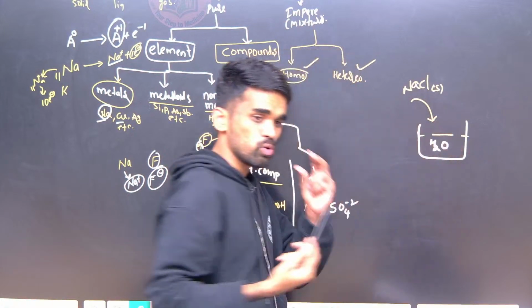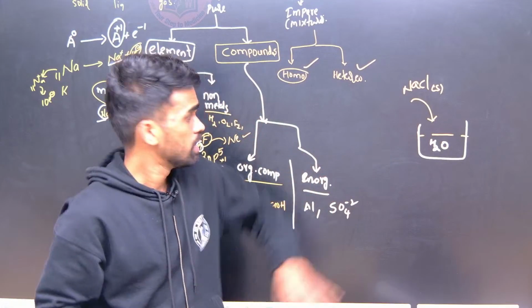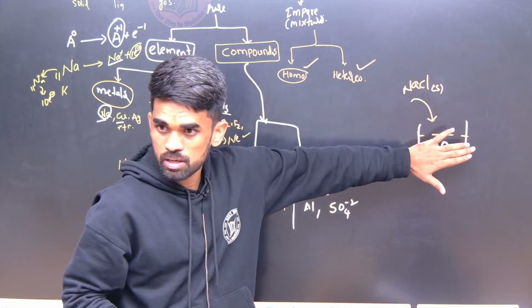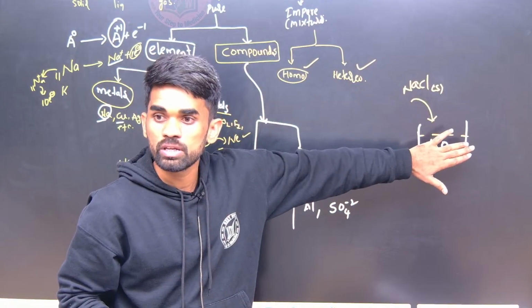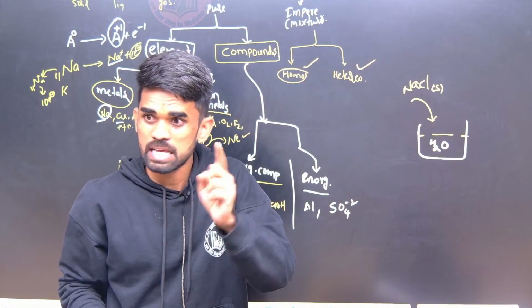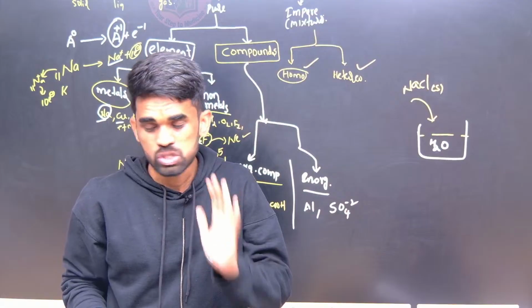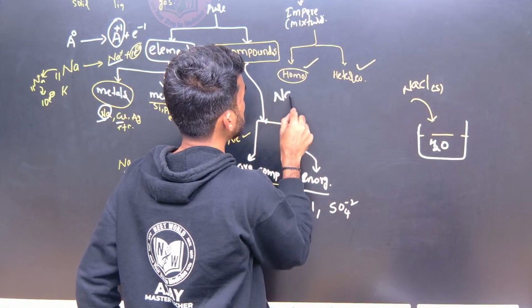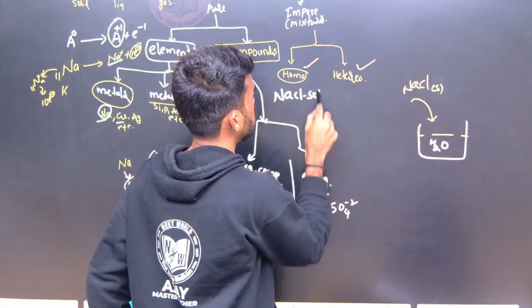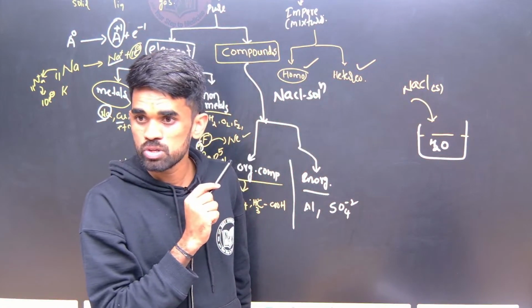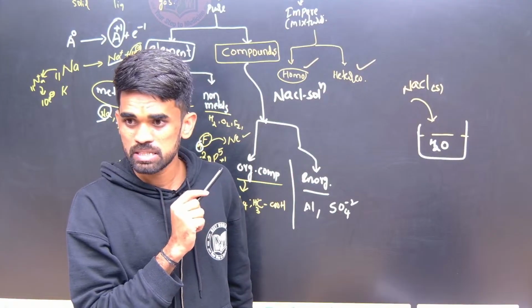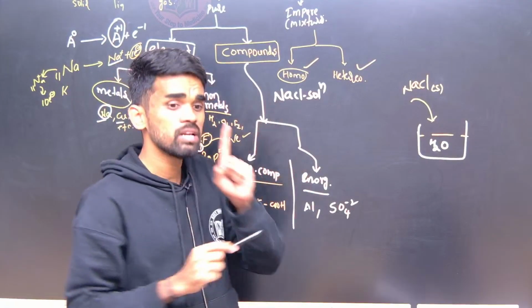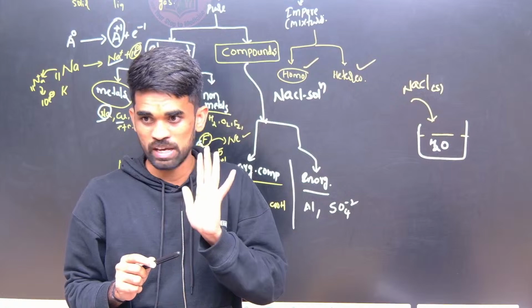The NaCl will dissolve completely, so we get a single phase that appears in liquid state only. So that comes under homogeneous. NaCl solution is an example of a homogeneous mixture. It should contain one single phase for homogeneous.